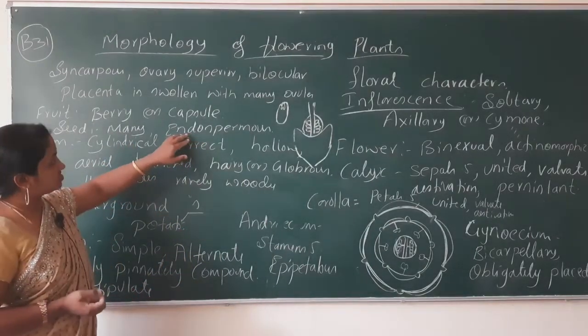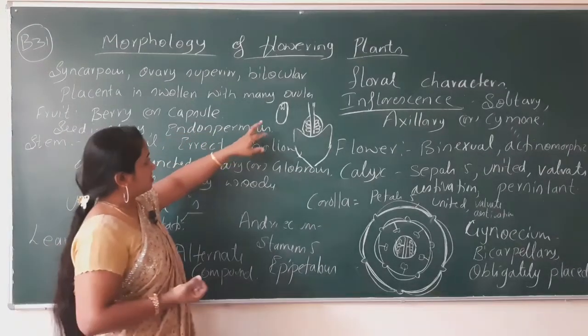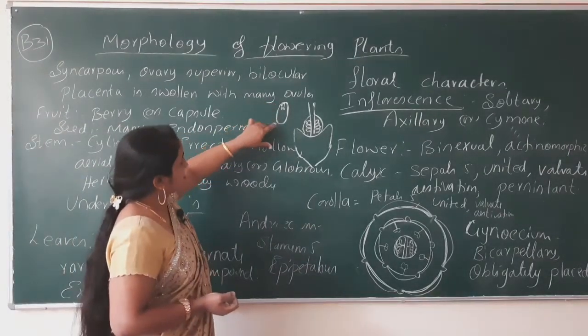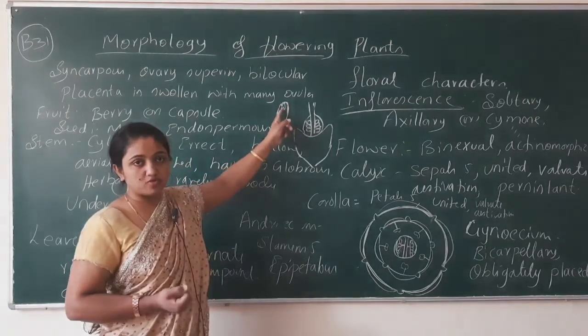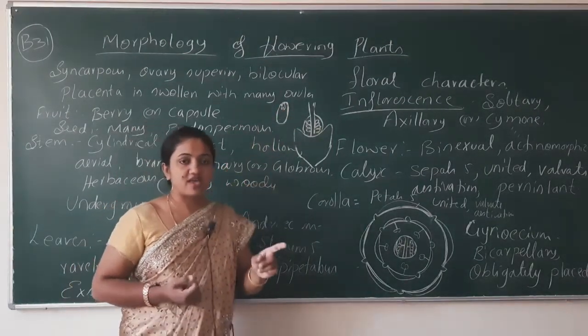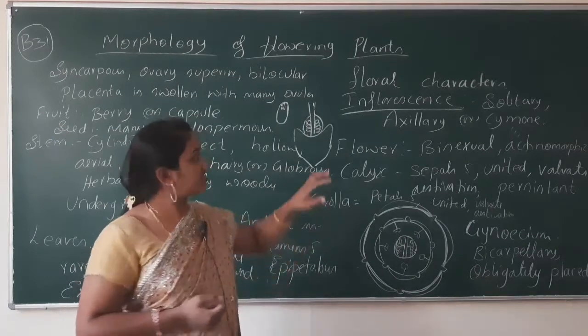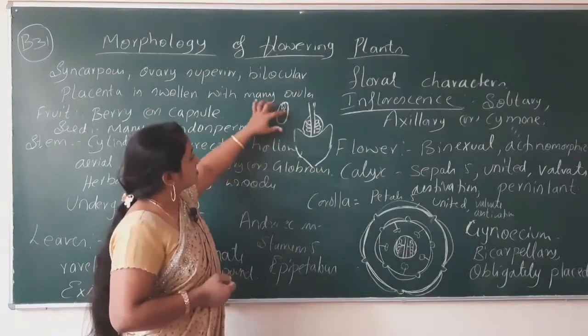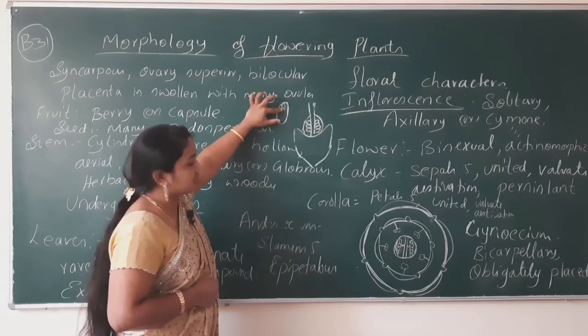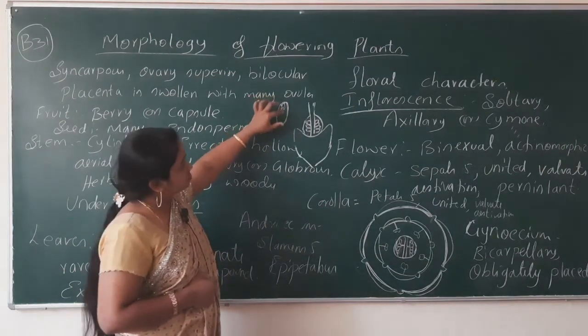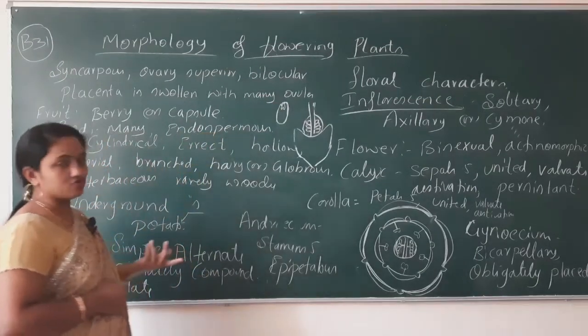In the next year, you are going to study about that. But here, just understand, the seed contains endosperm. Endosperm means having reserve food materials in the seed. If some structure of the seed contains reserve food material, that structure is known as endosperm. That's it.